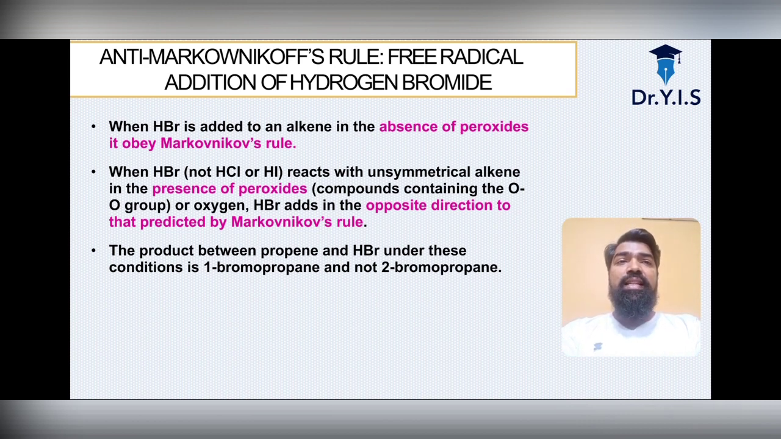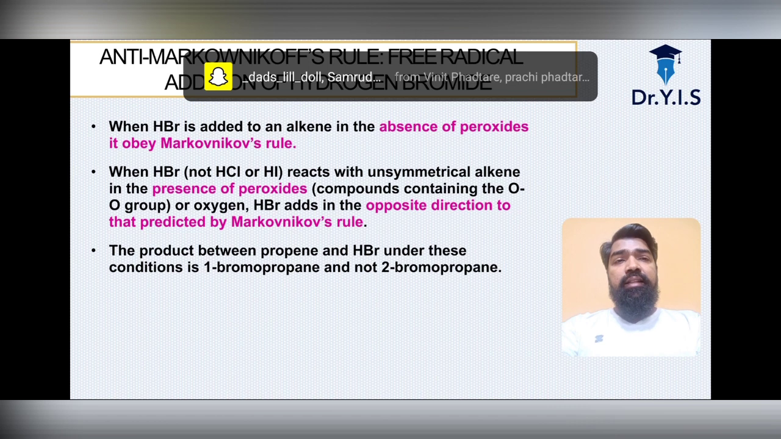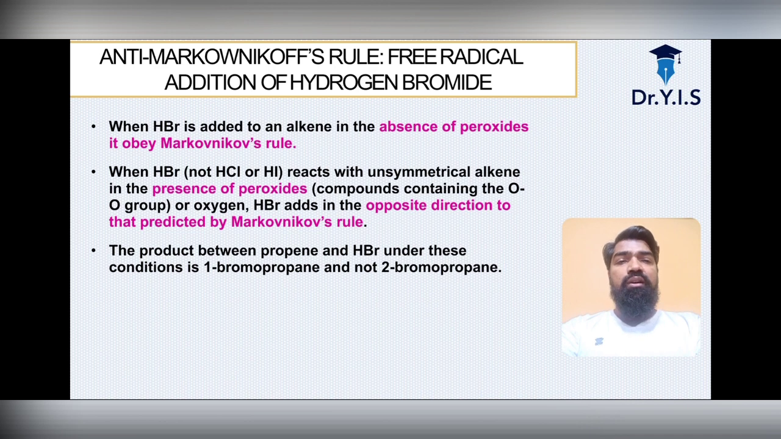Now very important, the anti-Markovnikov rule. Markovnikov's rule and the anti-Markovnikov rule concern the free radical addition of hydrogen bromide. When HBr is added to an alkene in the absence of peroxides, it obeys Markovnikov's rule. And when HBr, not HCl and not HI, only HBr, reacts with an unsymmetrical alkene in the presence of peroxides, compounds containing oxygen, HBr adds in the opposite direction to that predicted by Markovnikov's rule. The product between propene and HBr under this condition is 1-bromopropane and not 2-bromopropane.